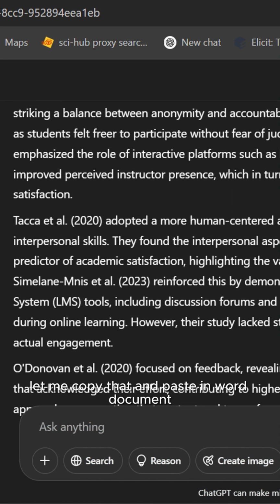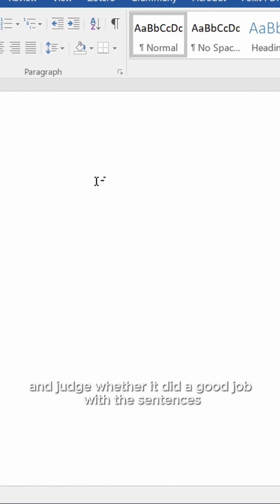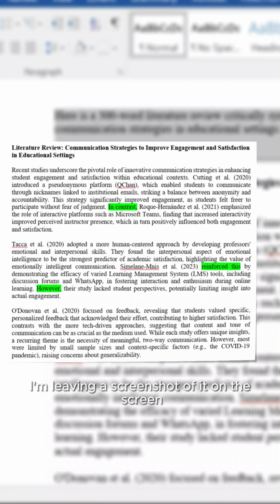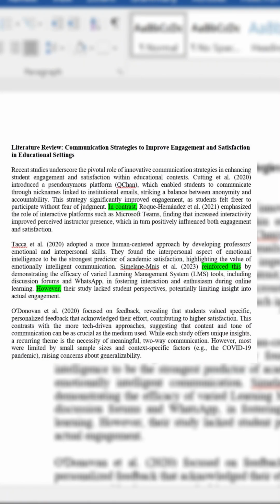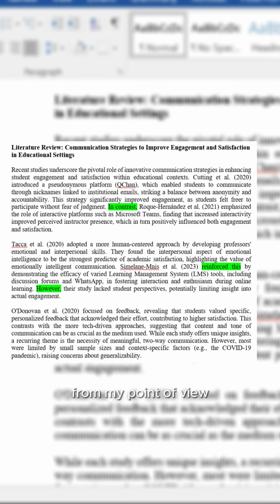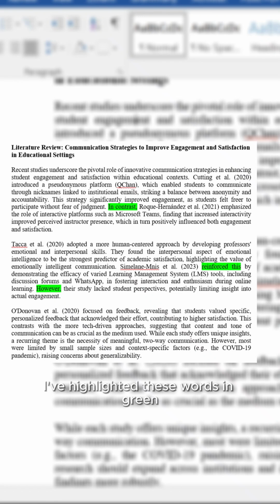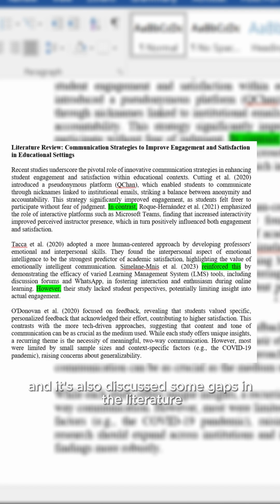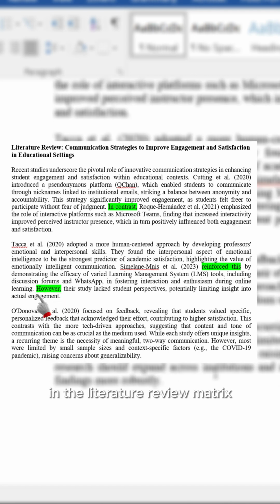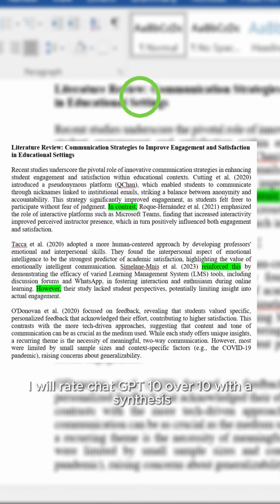Let me copy that and paste it in a Word document so we can analyze it and judge whether it did a good job with the synthesis. I'm leaving a screenshot of it on the screen so we can read it. From my point of view, it did a very good job with the synthesis. I've highlighted these words in green to indicate where the comparison and contrast were, and it also discussed some gaps in the literature which I actually included in the literature review matrix. I will rate ChatGPT 10/10 with the synthesis.